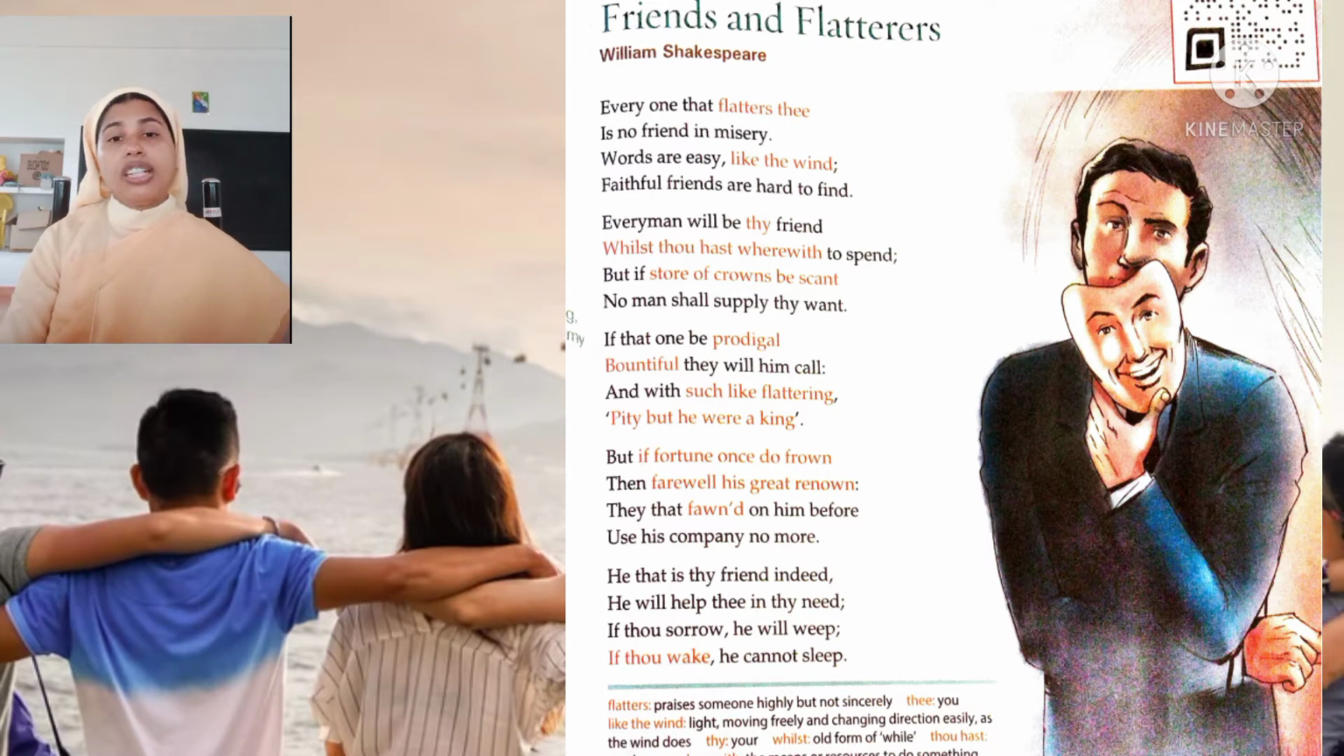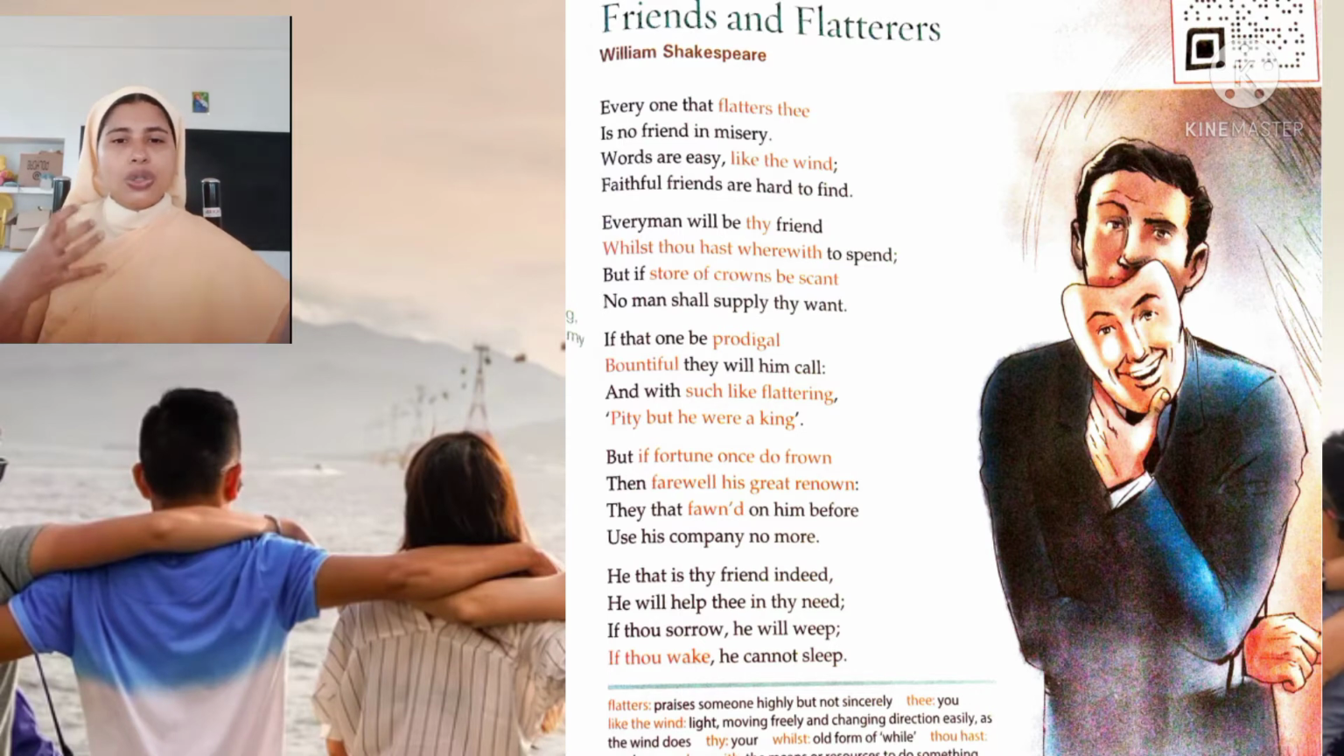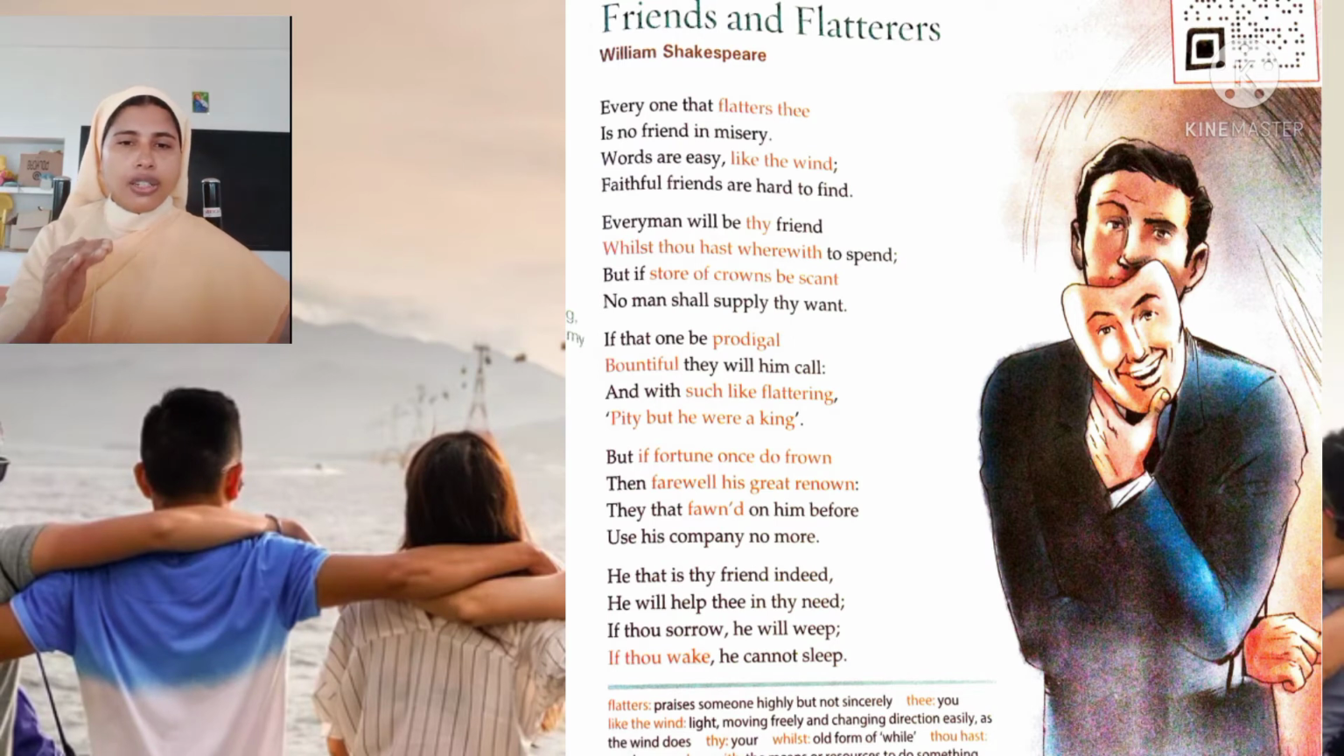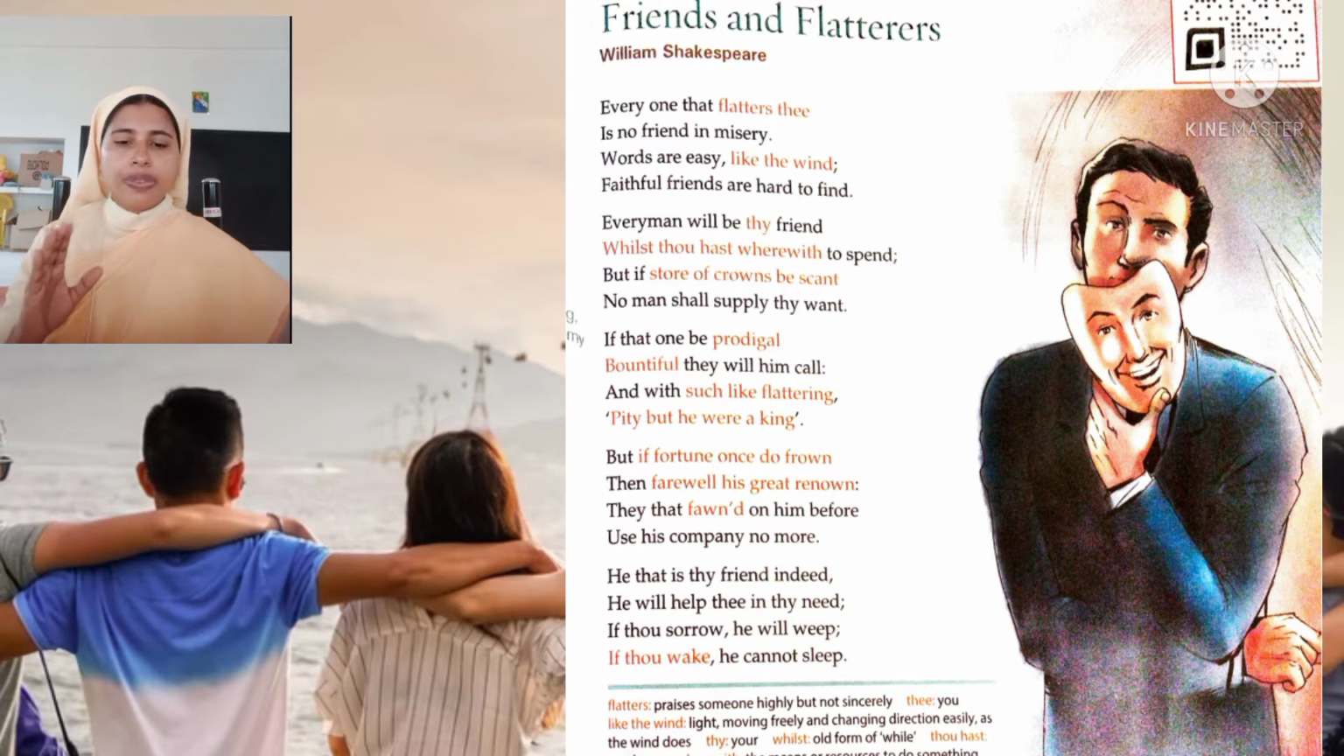Okay, I think by reading itself you understood something. Okay, let's explain the poem. Everyone that flatters thee is no friend in misery. Those people who tell good of you, those people who praise you always, they may not be the friends who stand by you in your sad times or bad times or troubles. Okay, you cannot believe a person as a good friend by just seeing them or just listening to their words.